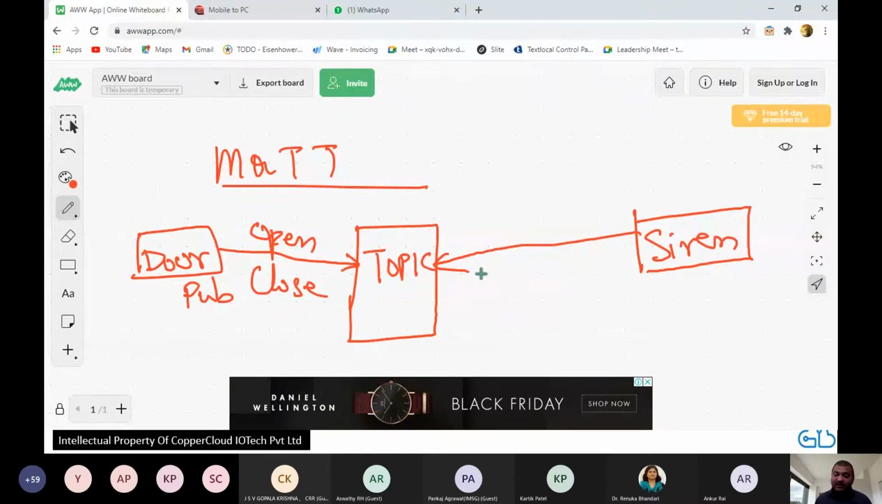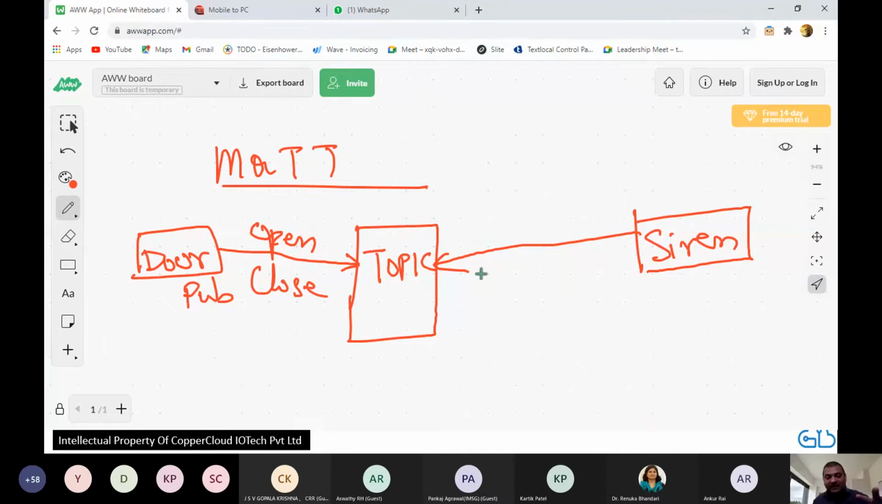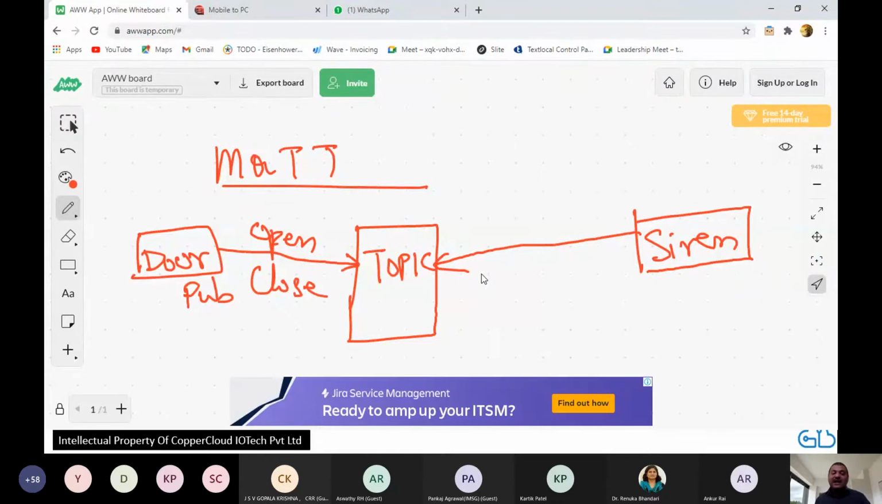Now, important thing to remember here, my friends, very important. The door doesn't care who all subscribe to it. The door's job is, whenever the door opens, which it could detect in many ways, you could use different kinds of embedded sensors there. The moment the door opens, the door wants to publish a message called open on a topic, and then its job is done. Now it's for the other device to come and subscribe, that whenever the door opens, I want to do something.